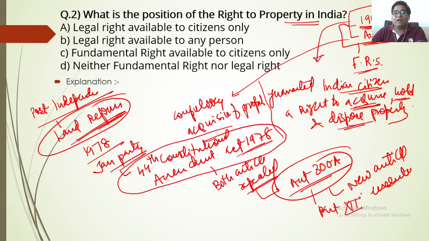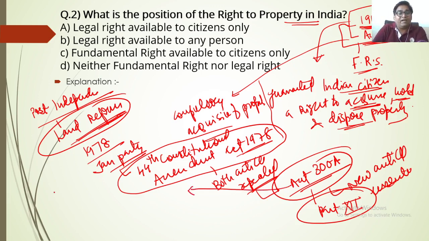What does Article 300A provide? It provides that no person shall be deprived of his property except by the authority of the law.